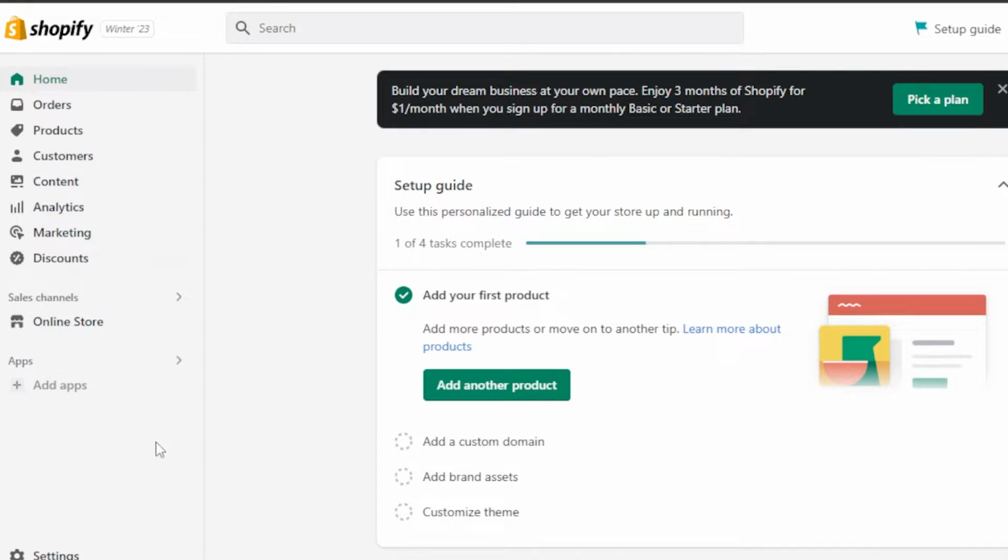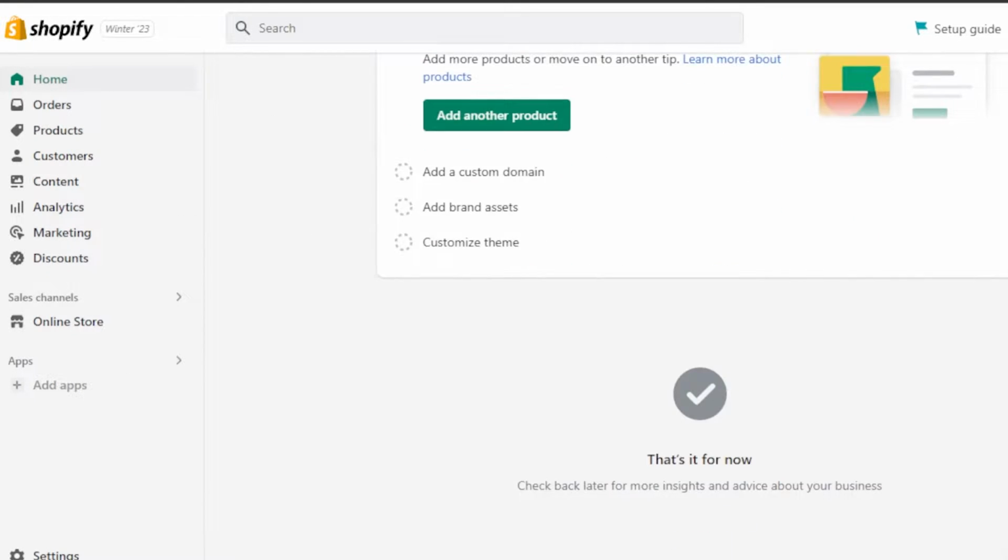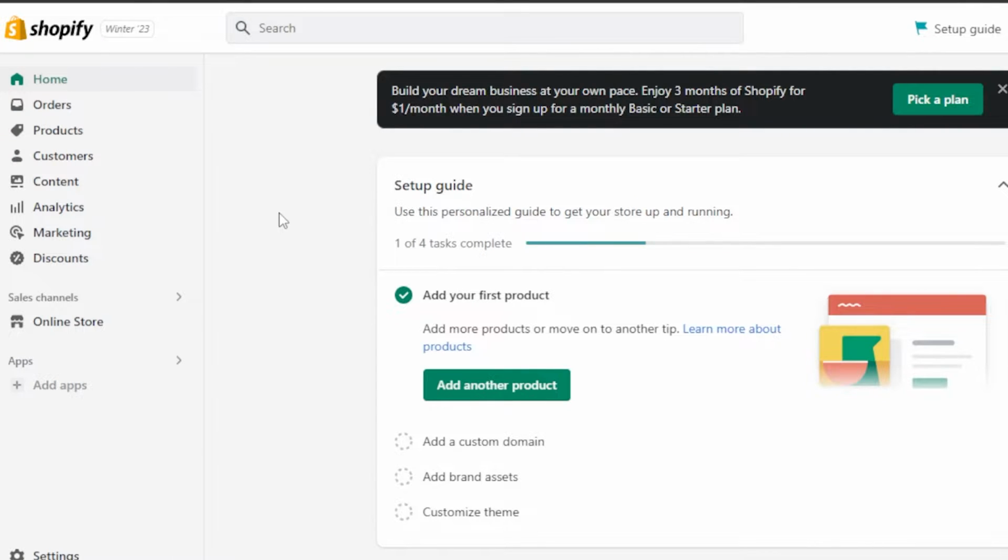Up first, we have Shopify.com. Shopify.com is a very famous e-commerce platform that allows you to get started and create your online store. Getting started with Shopify is really easy. You can create your own account with your email address or using your Google account. Once you create an account, it takes you right here. Now, Shopify is really famous for its high quality features and tools, and it's available in the US. It allows you to create a US and EU based business as well, and it is available globally.